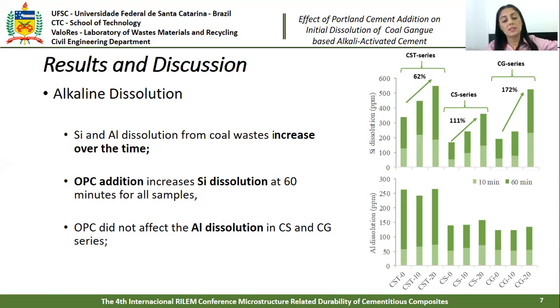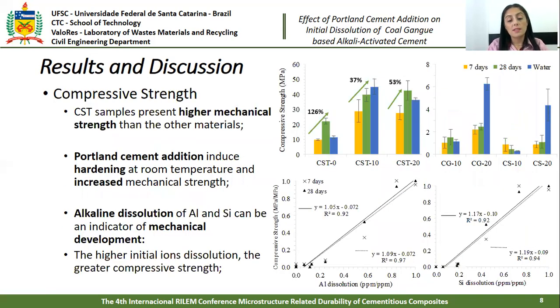The presence of more silicon species provided by Portland cement addition may justify the hardening of hybrid cements at room temperature, since the condensation occurs between silicates and the aluminate species. CST samples present higher mechanical strength than CS and CG series. Addition of Portland cement induces hardening at room temperature and increases mechanical strength.